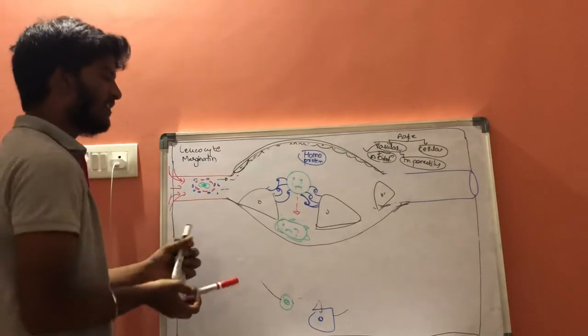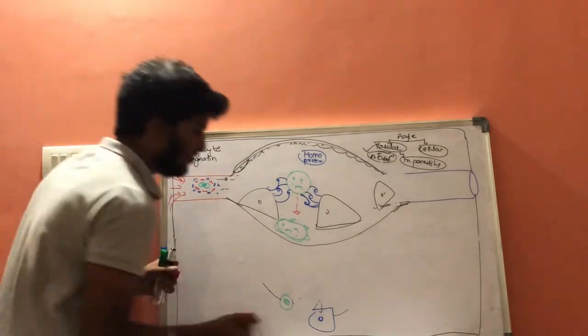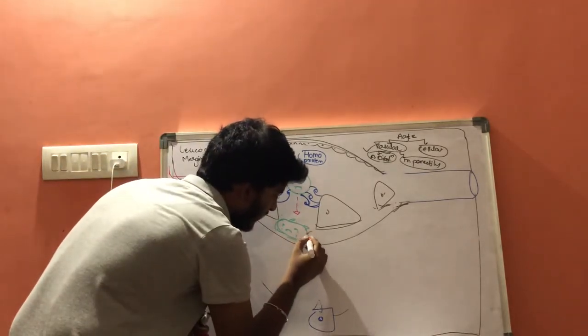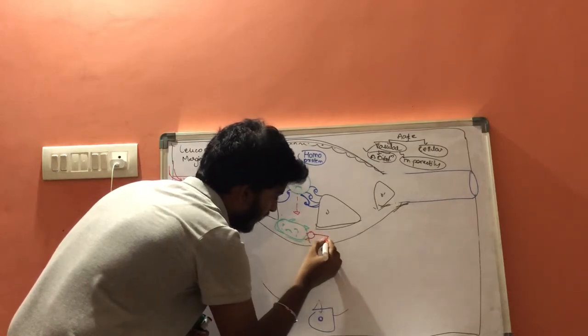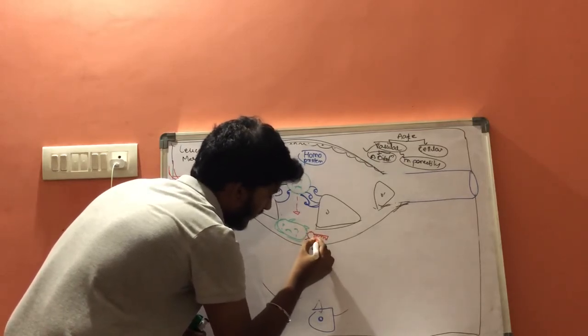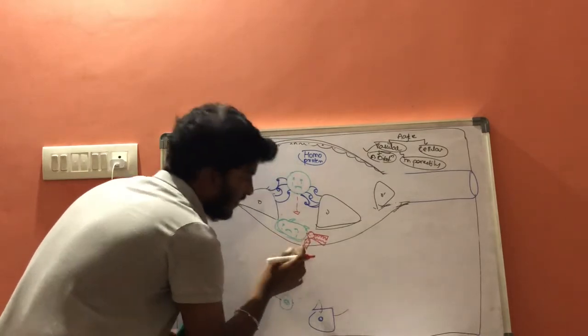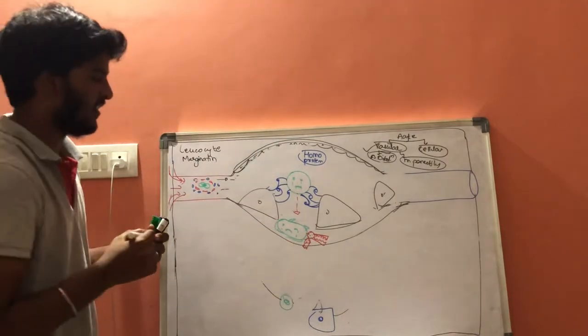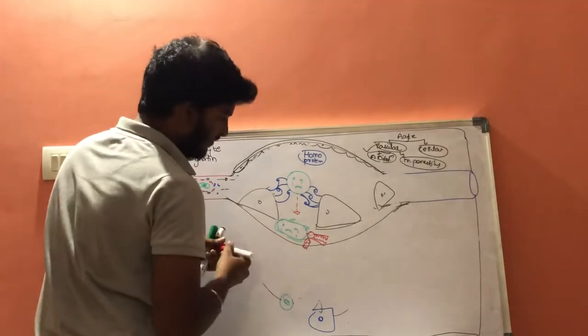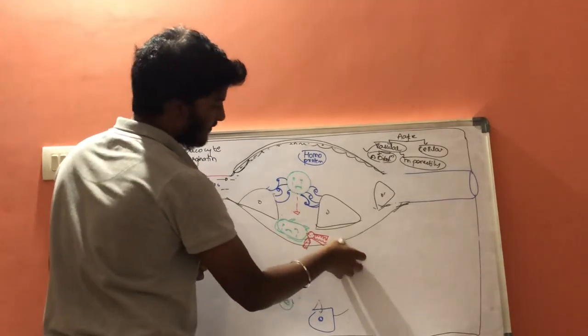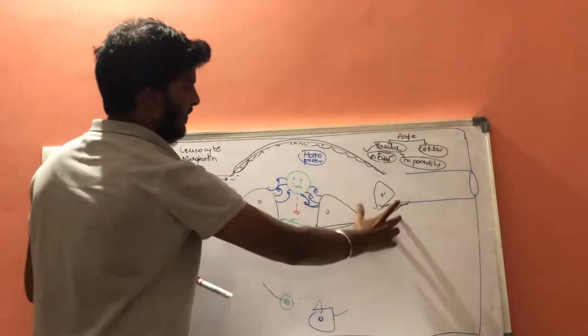It will synthesize a special protein, that is collagenase. This collagenase will be synthesized, and it results in cutting of this.